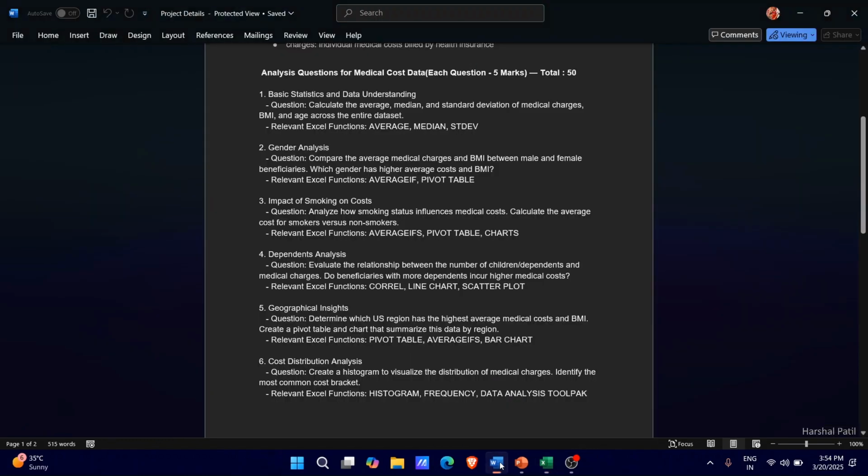On to the next one, the fourth question, which is to evaluate the relationship between the number of children, dependents, and medical charges. Do beneficiaries with more dependents incur higher medical costs?